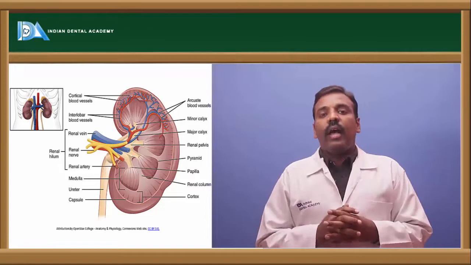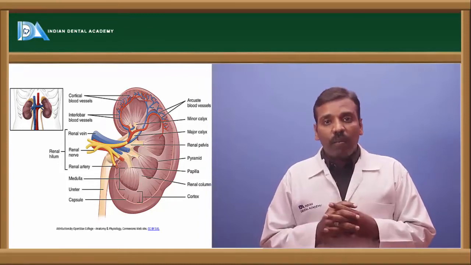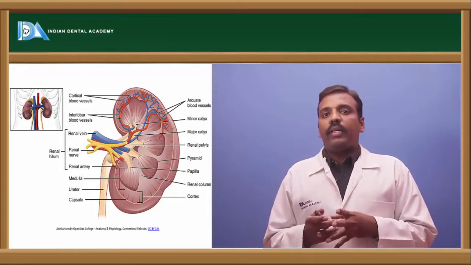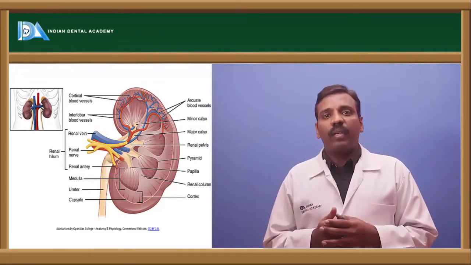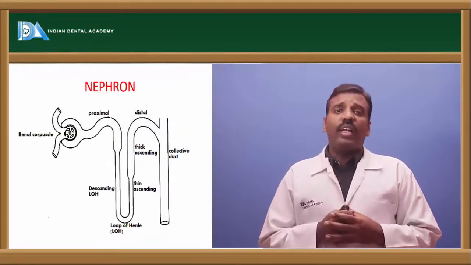This kidney is bean shaped, and a pair of kidneys are present in the lumbar part, in between L2 to L5. A pair of kidneys are present. And after this, the nephrons.